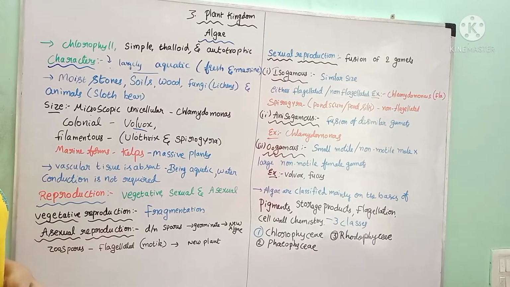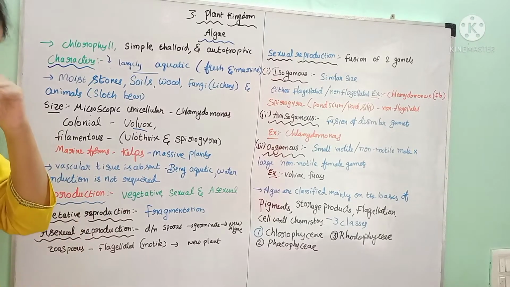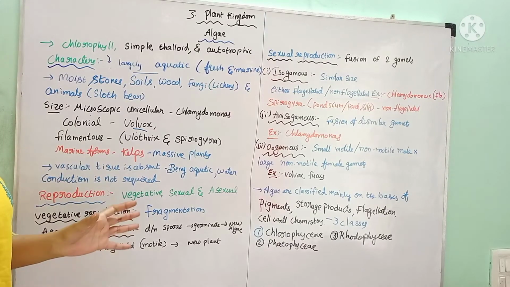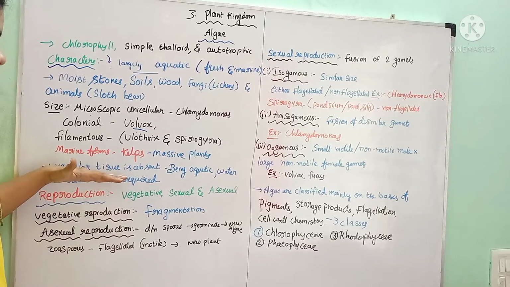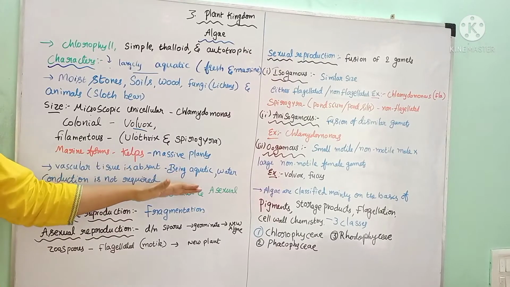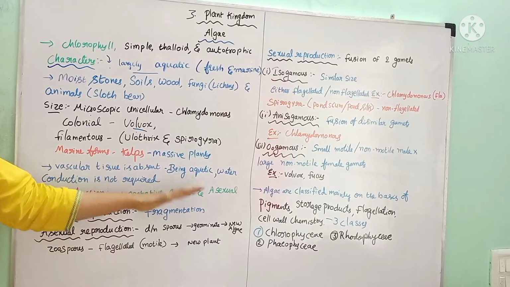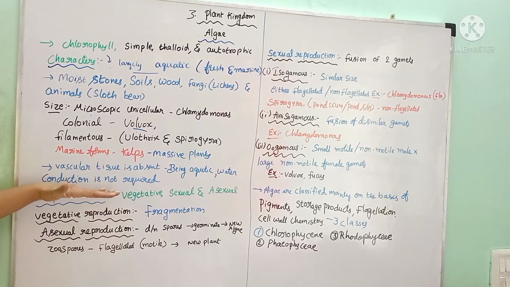Vascular tissue means xylem and phloem, present to conduct water and mineral salts, generally in trees. But that tissue is absent in algae because they are aquatic and present in water only. That water conduction is not required.